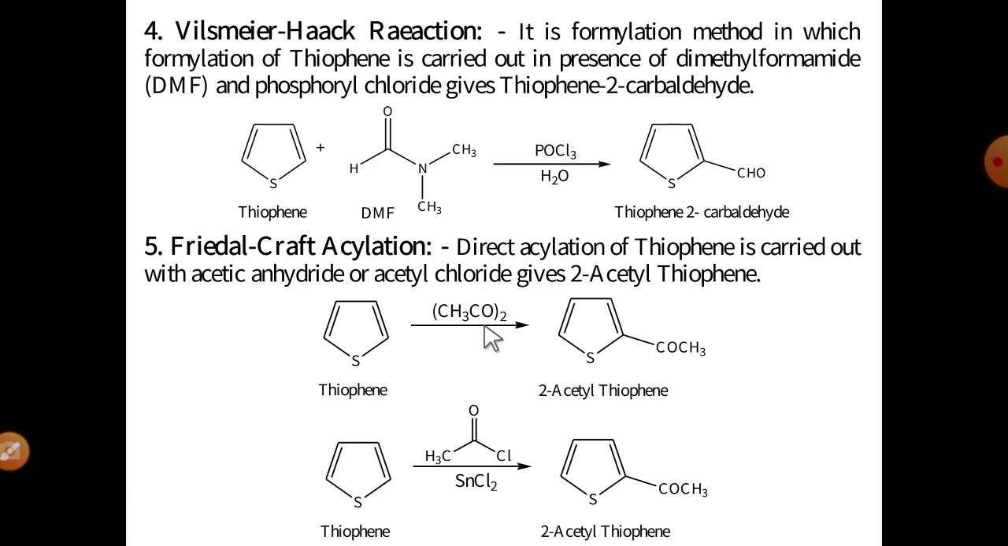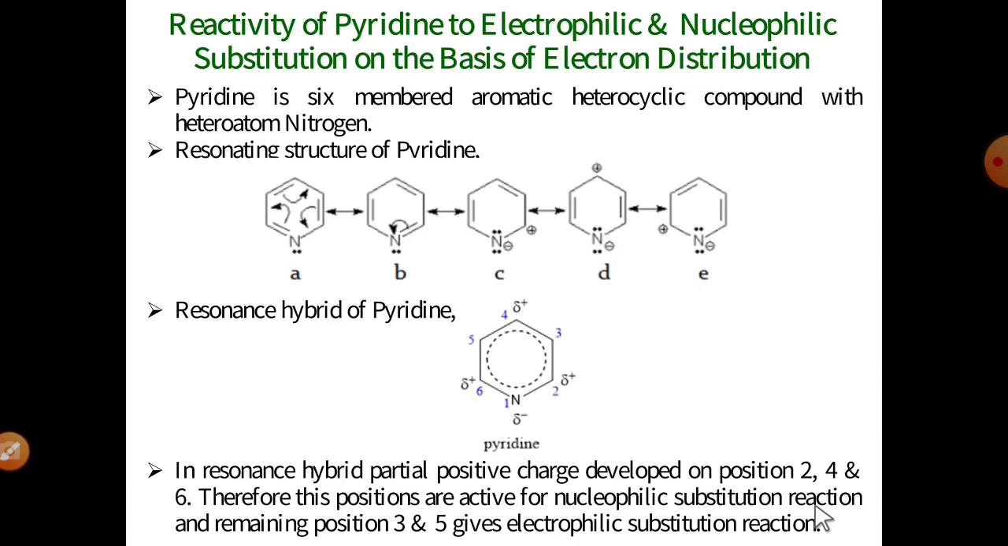Thiophene in the presence of acetic anhydride gives the same 2-acetyl thiophene, means acylation at the second position takes place. The same acylation reaction is carried out in the presence of acetyl chloride and catalyst SnCl2, means tin chloride. Again it gives 2-acetyl thiophene, means the acylation of thiophene is carried out in the presence of acetyl chloride as well as acetic anhydride. These are the fifth reaction.